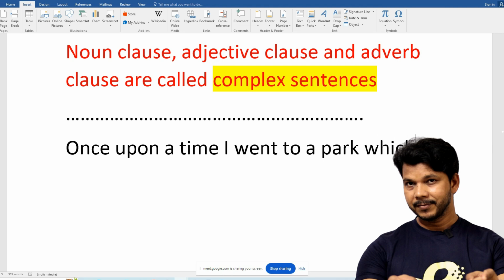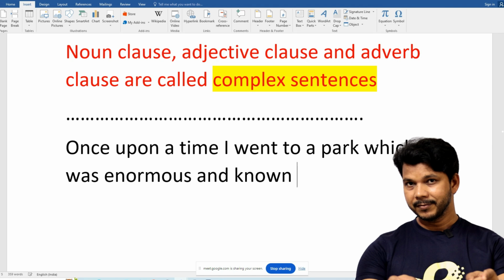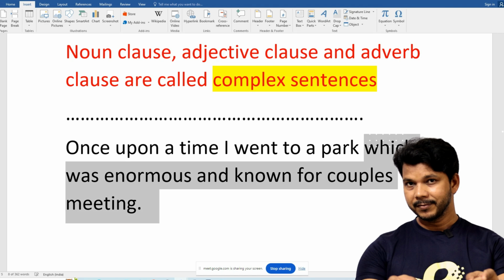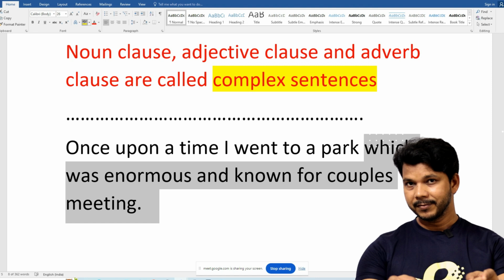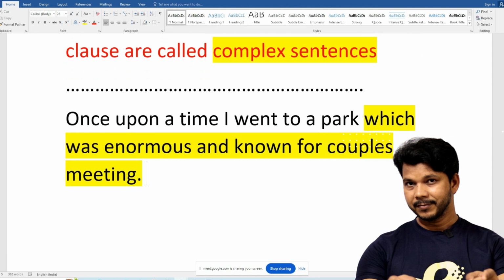Which was enormous, and known for different kinds of flowers, known for couples meeting. So see, this much extra information has been given just about the park. This is the magic of clauses.